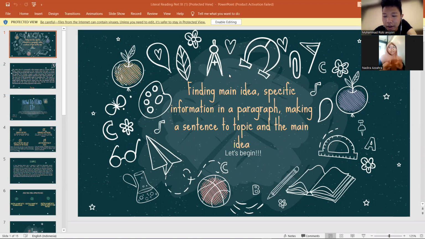Muhammad Rizky Ansori and Nadira Azhara want to explain to you finding the main idea, basic information in a paragraph, and making a sentence to topic and the main idea. Okay, let's begin.